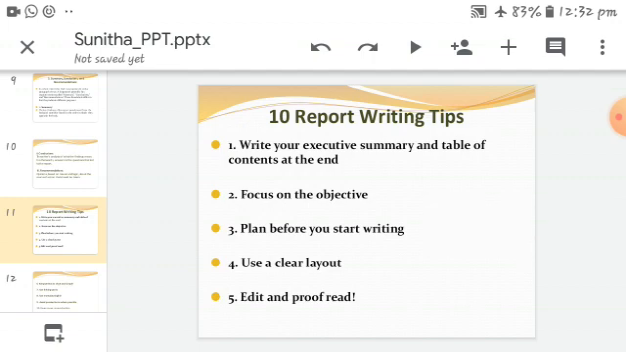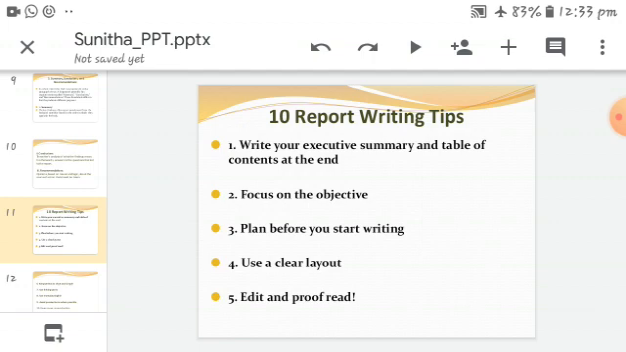And next, plan before you start writing. Starting to write and then planning is a very bad way. Only after completion of the planning can you start the writing. First we have to make a plan clearly, in a sequence, and then you can start writing the report. And use a clear layout. And the next, edit and proofread.